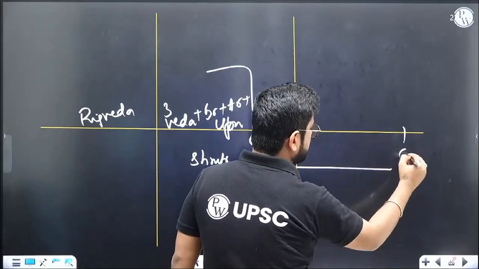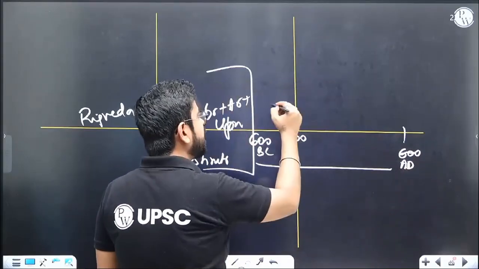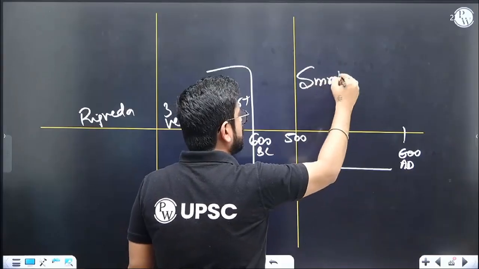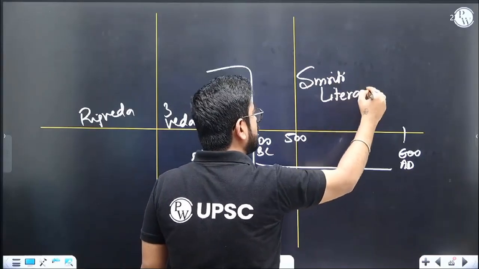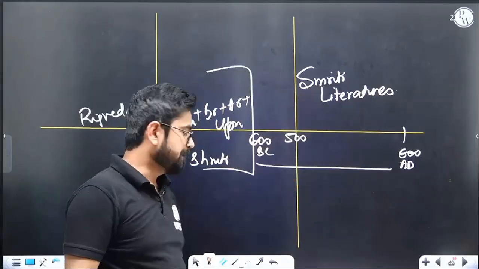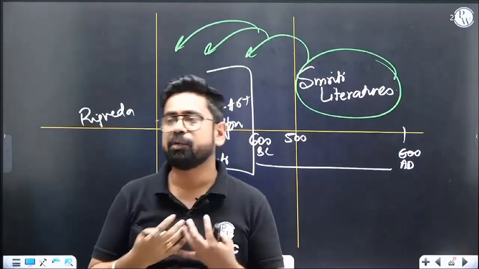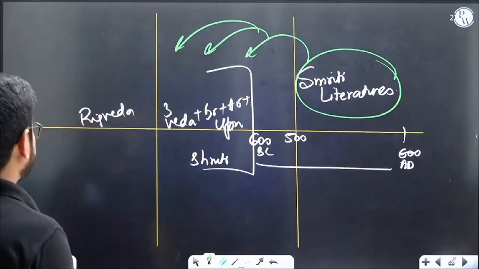And from here to roughly 600 AD, for the next 1000 years, you will find a lot more literature written, Smriti literature. Sorry, not a lot of new books. The new books are based upon these ones only, building upon the religion, building upon the thought, building upon the philosophy. Understood? Right. Again, this 600 BC is not sacrosanct.